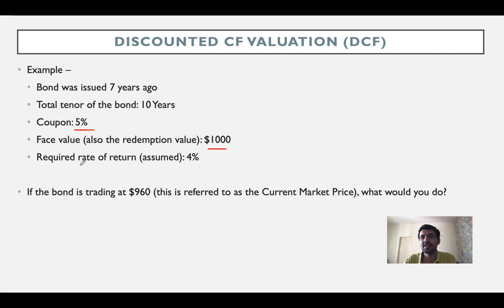And now let's assume that the required rate of return is actually 4%. Okay, this we have assumed for now, and we're going to have an extensive discussion on how to calculate the discount rate or how to arrive at the discount rate in the next subsequent lectures, right?